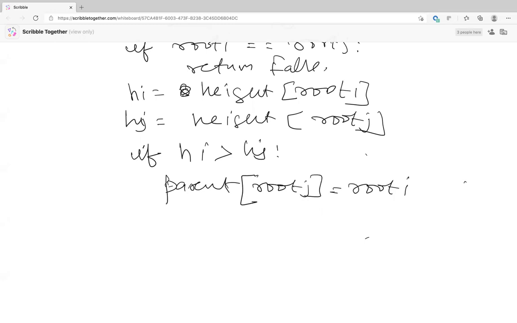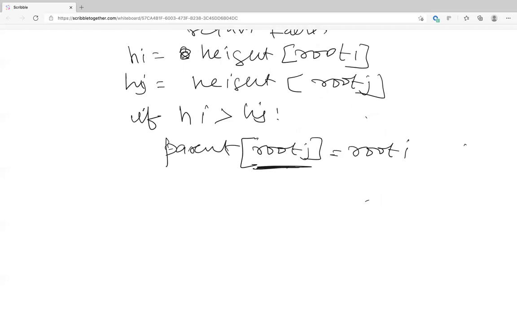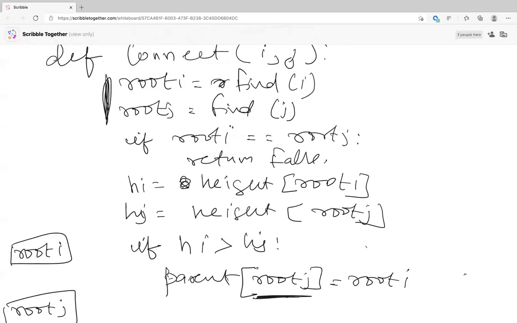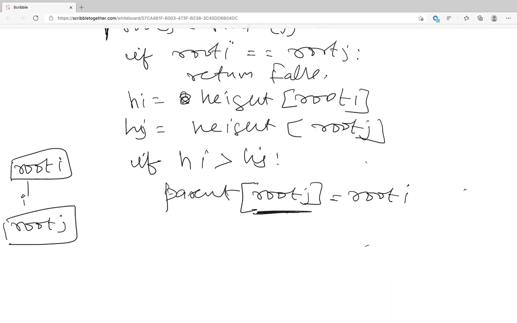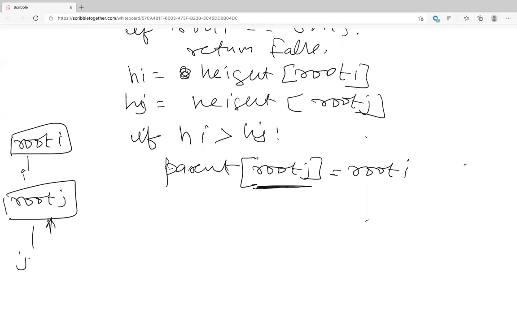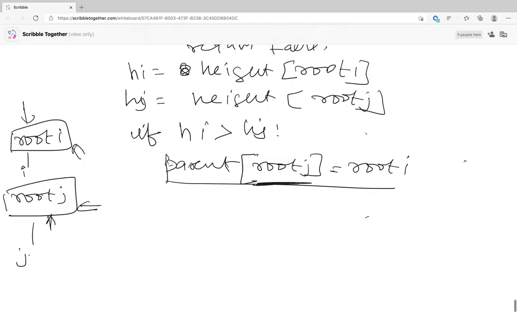Is this clear? So you had two trees. One had root I, and another tree had root j. That is what we found here. I is somewhere here, j is somewhere here. We went up, we found the root, which is root j. Similarly, we found root I. And what we did is we made the parent of root j as root I. That is what we did before also.